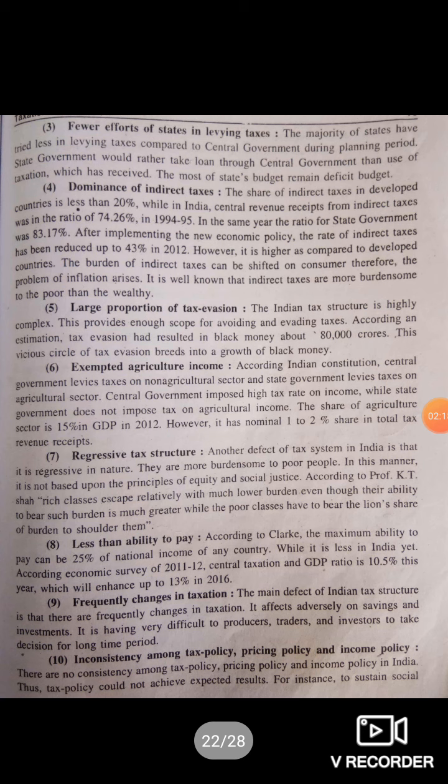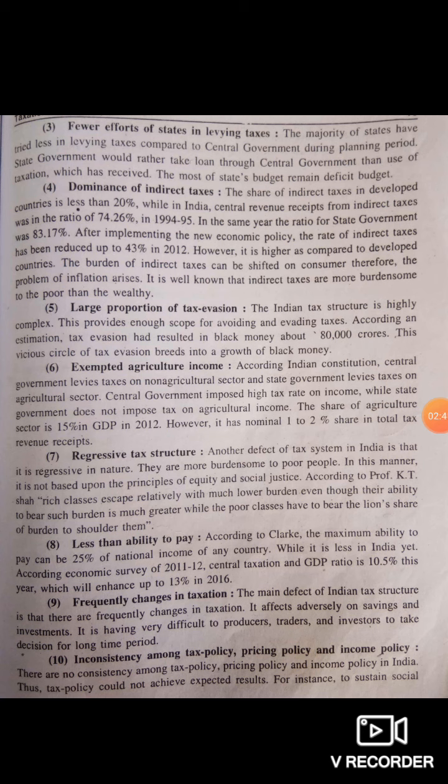The third one is fewer efforts of the states in levying taxes. Actually the states do not make much effort to levy taxes from the people, but instead of levying the taxes, they are taking loans from the central government. So this is how most of the states' budgets remain in deficit.